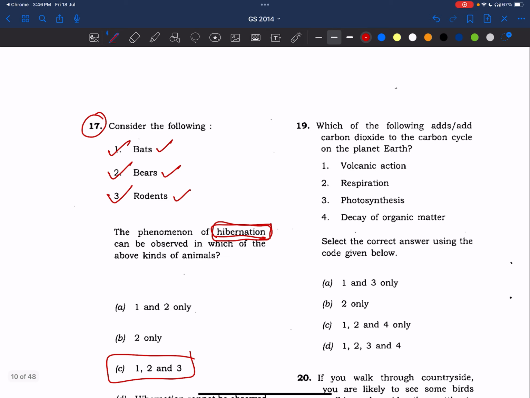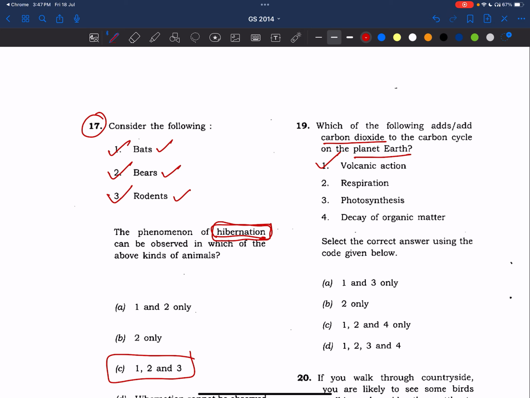Which of the following adds carbon dioxide to the carbon cycle on the planet Earth? Okay. Carbon dioxide is a gaseous cycle. Adds to planet Earth. Okay. Volcanic action, yes. Lots of carbon dioxide is released. We know during the formation of the atmosphere, we'll study that most of the degassing has been done, and in that carbon dioxide has also been released.